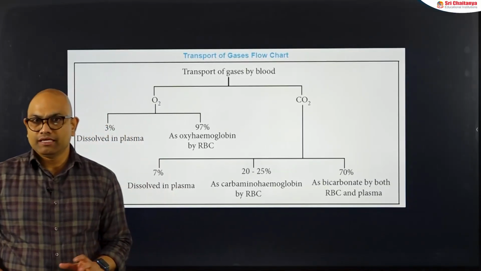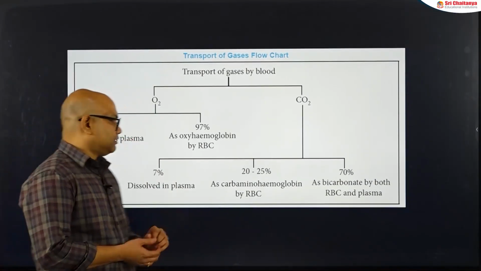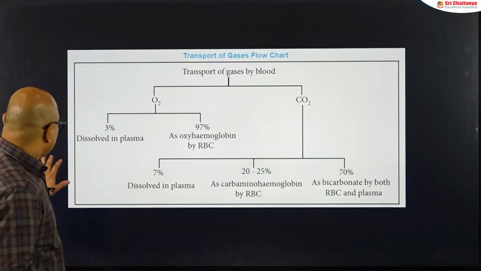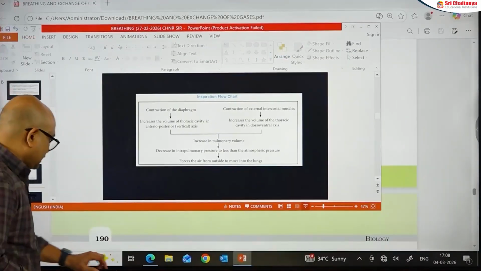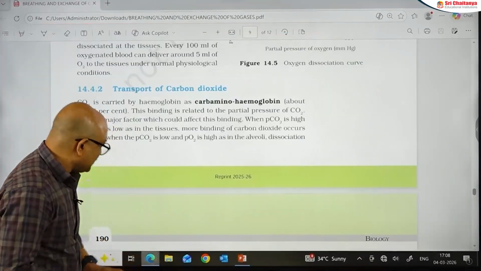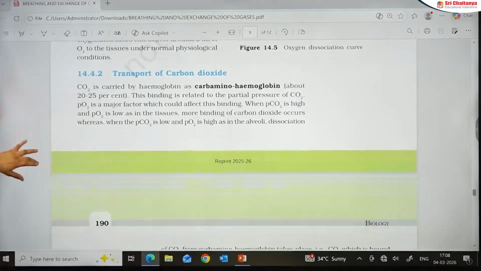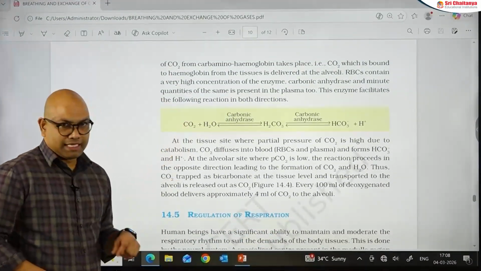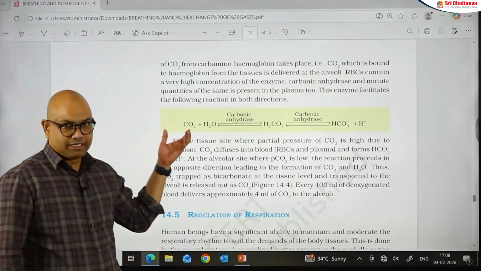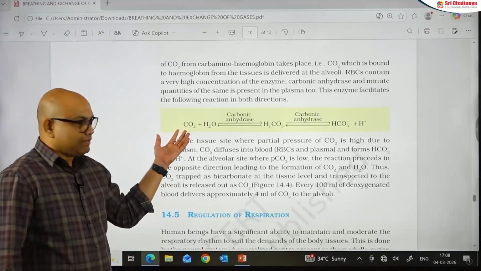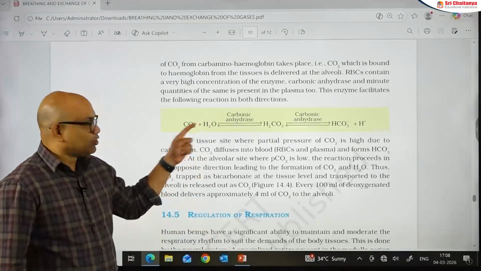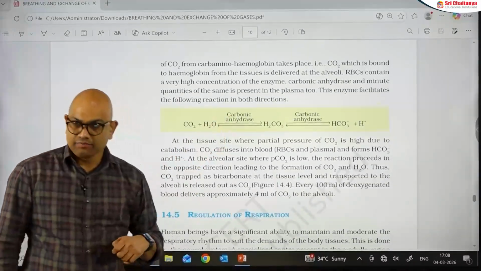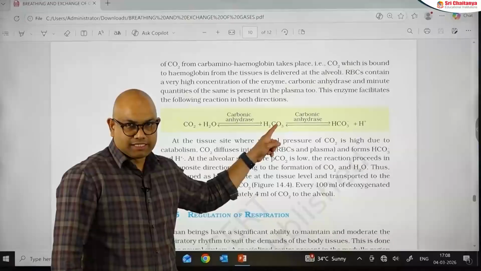When it comes to the bicarbonate mode of transport of carbon dioxide, I will explain it in the form of a reaction which is there in NCERT. See this, around 70% of the carbon dioxide at the tissue site will get into the RBC, reacts with the water present in the RBC with the help of an enzyme called carbonic anhydrase and forms carbonic acid.